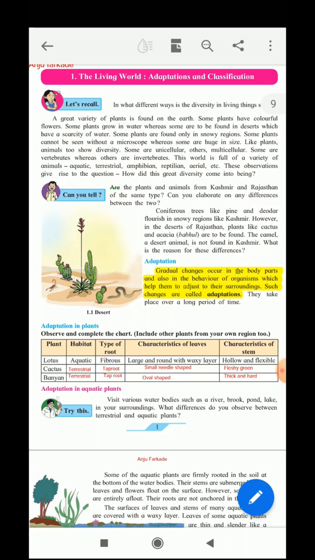I, Mrs. Anju Farkade, will teach you science for the academic year 2020-2021. Now let us begin with the first lesson, the living world, adaptation and classification.